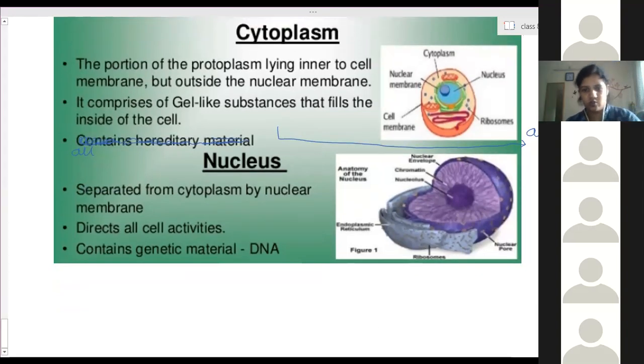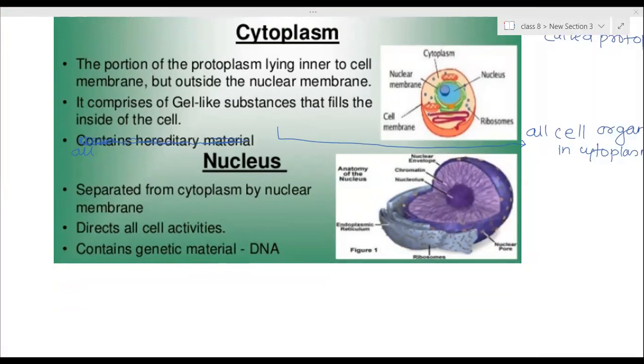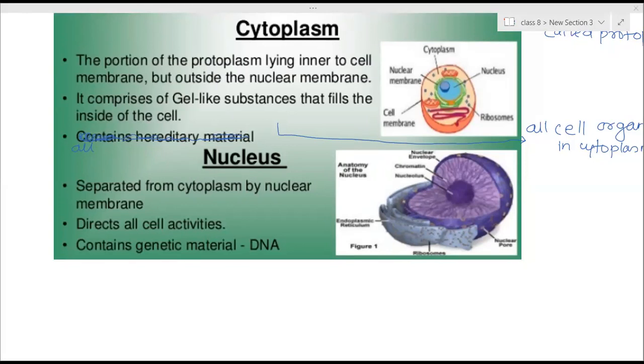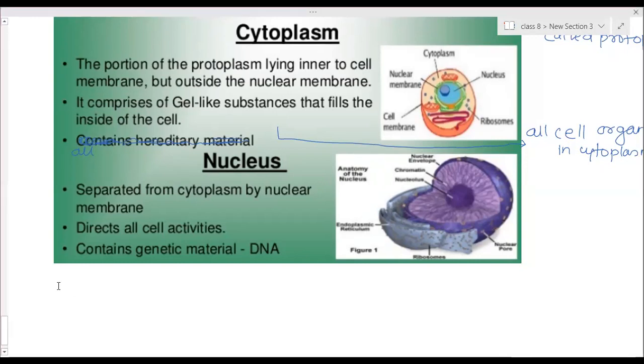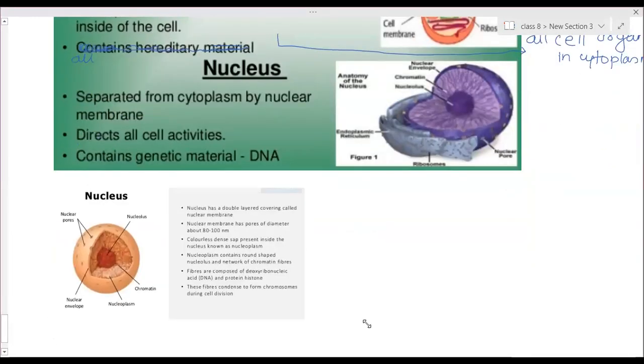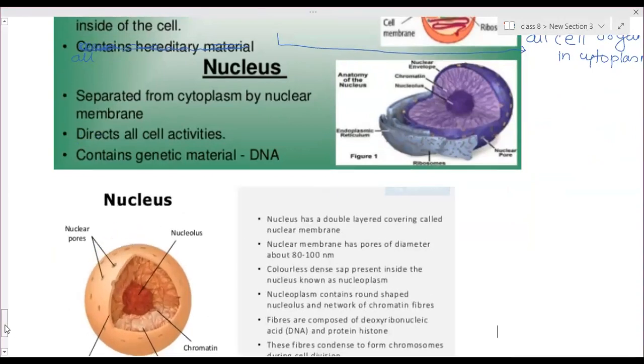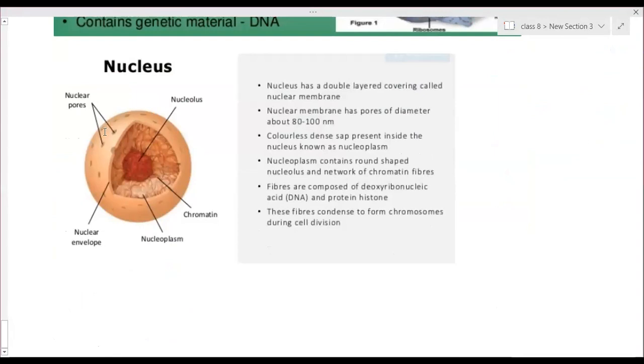I will show you the structure of the nucleus. This is a nucleus, a spherical structure.